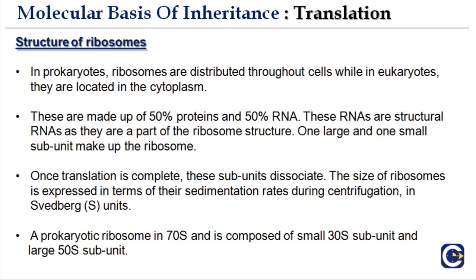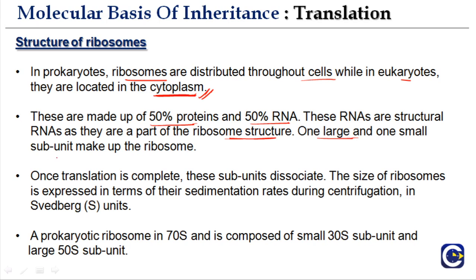So now we talk about ribosomes. Ribosomes are very important because they help in the process of translation. In prokaryotes, ribosomes are distributed throughout the cell, while in eukaryotes they are located in the cytoplasm. And why in the cytoplasm? Because translation takes place in the cytoplasm. These are made up of 50% protein and 50% RNA. These RNAs are structural RNAs as they are part of the ribosome structure.